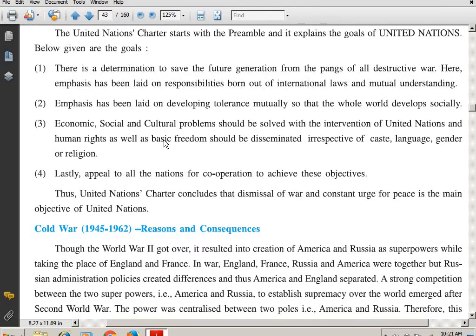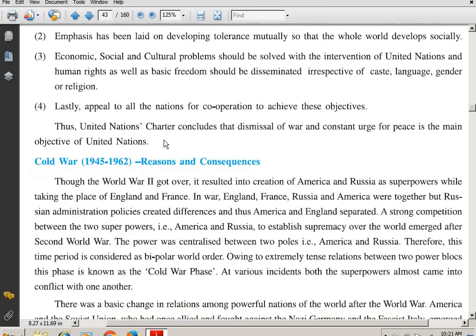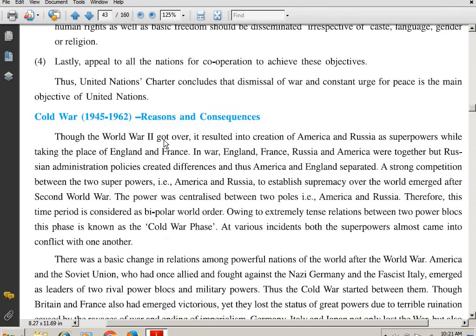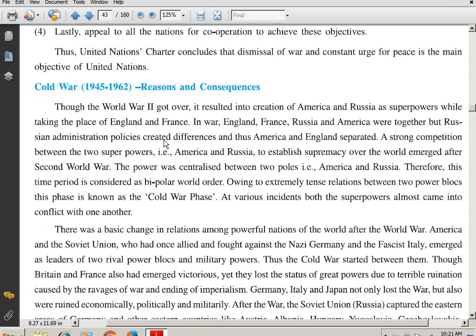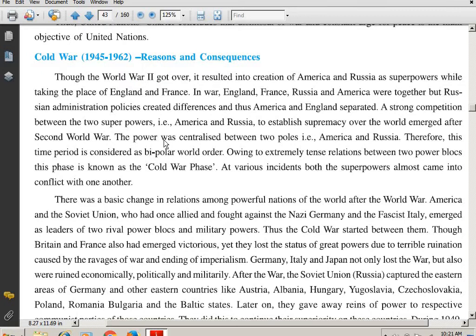Now come to the next point, and that is about the Cold War and its reasons and consequences. What is that, the Cold War? From 1945 to 1962, we are not having the war with the arms and ammunitions, but the war of words. That somewhere we are trying to have war verbally. So let's see what it is talking about.